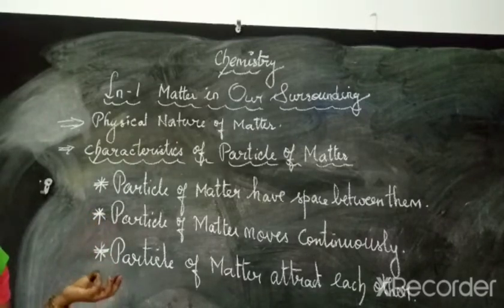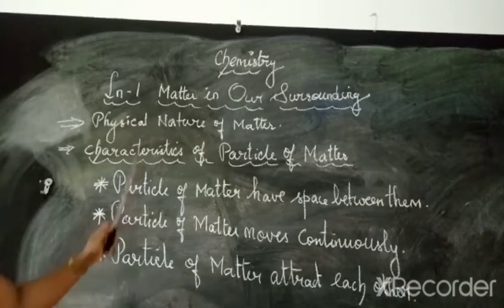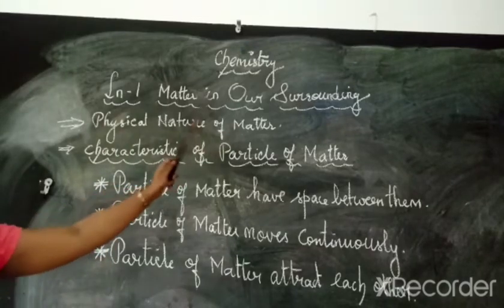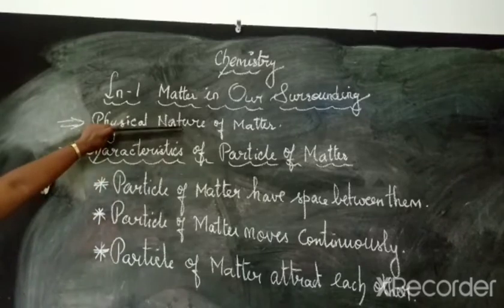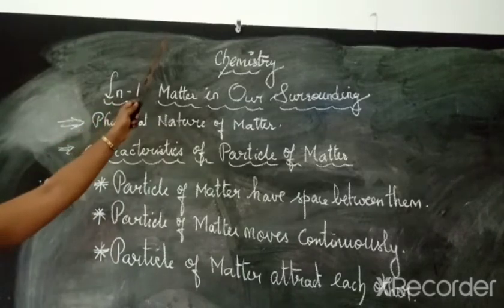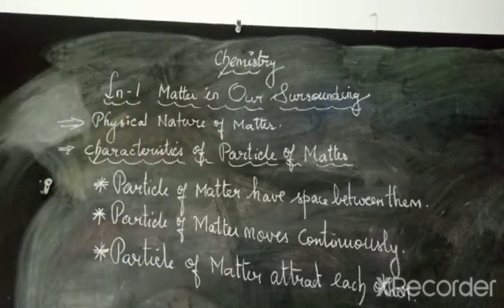Particles are of very small size. So in the physical nature of matter, yesterday we saw 2 points. That is the portion what we learned yesterday, and you also now answered very nicely.